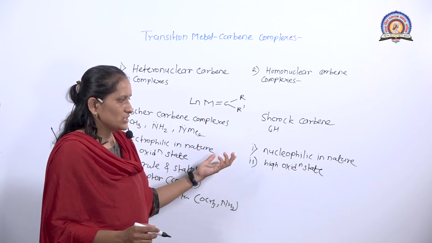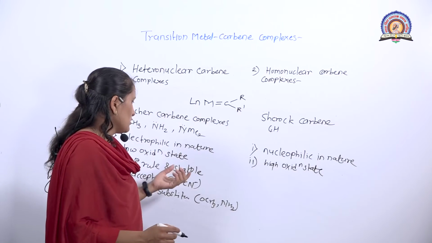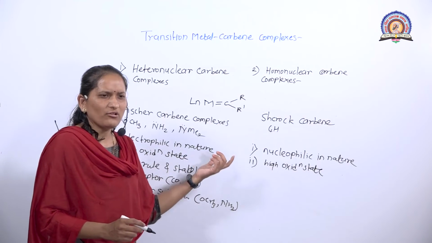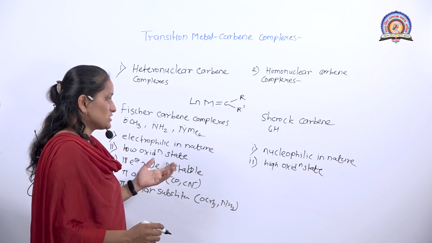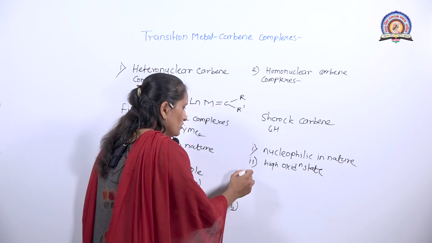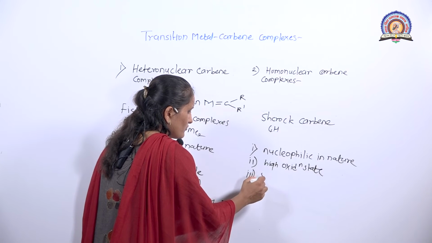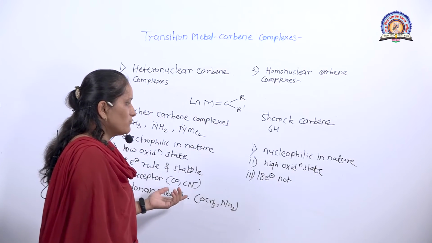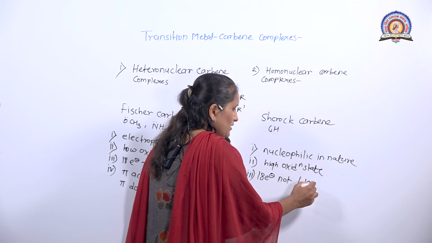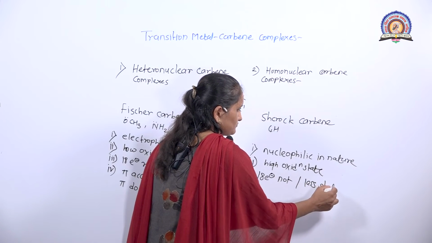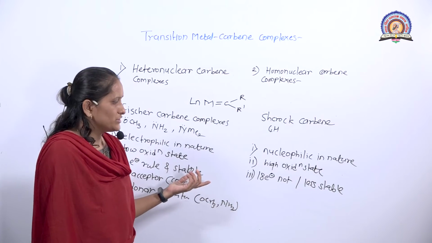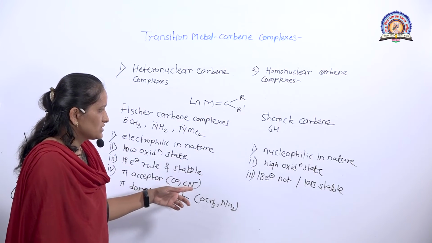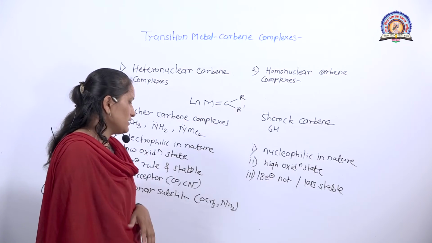These complexes have a high oxidation state and are electron deficient in nature, and therefore they have only 16 or 17 electrons, that is, they do not follow the 18 electron rule, and therefore they are less stable compared to the Fischer carbon complexes. Generally we know that complexes which follow the 18 electron rule are stable, and these Schrock carbon complexes do not follow the 18 electron rule and therefore they are less stable.